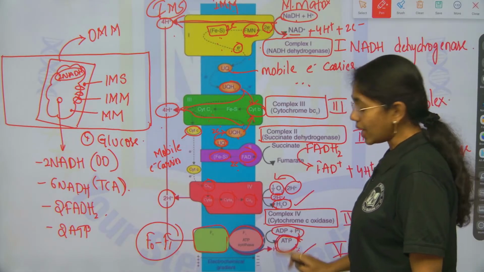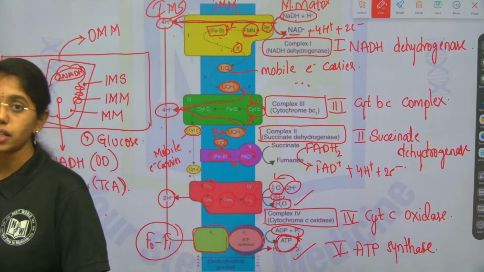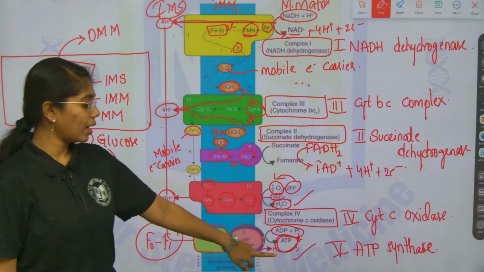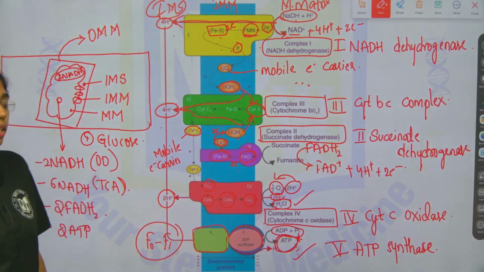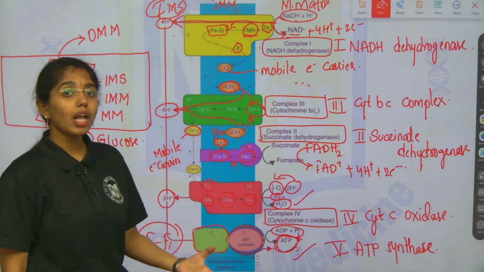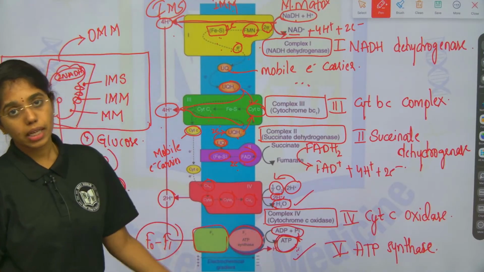ATP is called as what? Powerhouse. Fine, right? Energy currency of the cell. Okay, ATP is called as what? Energy currency of the cell. Why is ATP called the energy currency of the cell? Because a cell for all its metabolic activities will use the energy in the form of ATP itself.